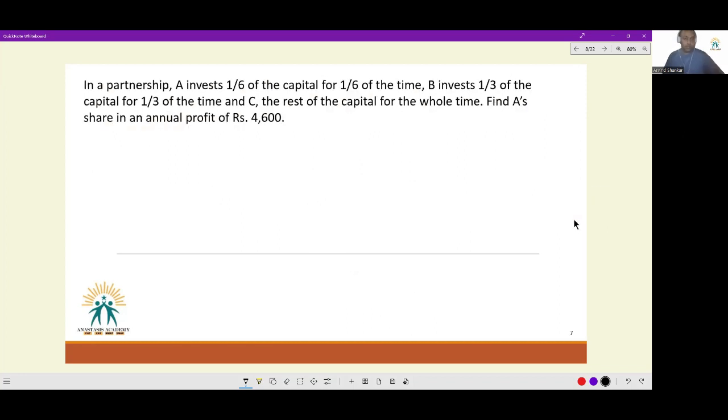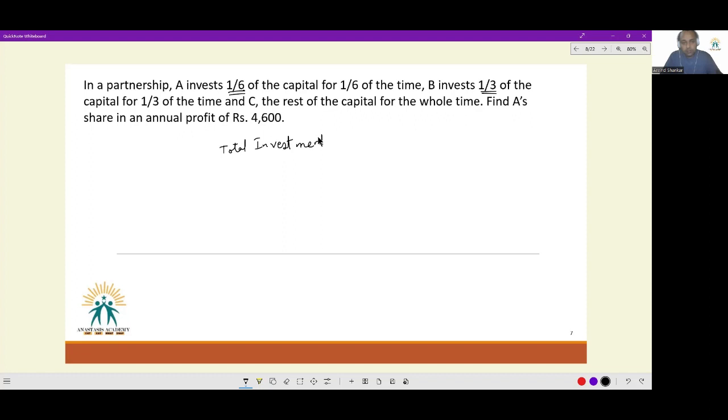Next one now. In a partnership, A invests 1/6 of the capital for 1/6 of the time. B invests 1/3 of the capital for 1/3 of the time. And C, the rest of the capital for the whole time. Find A's share in an annual profit of 4600. So see, one wonderful thing. The capital can be divided into 1/6 and 1/3. So we can happily take the total investment to be 6 rupees itself.